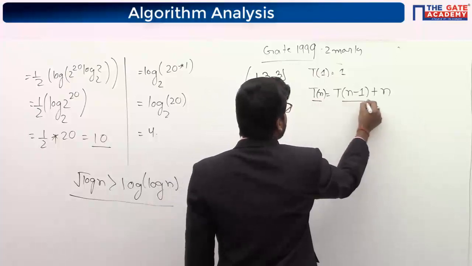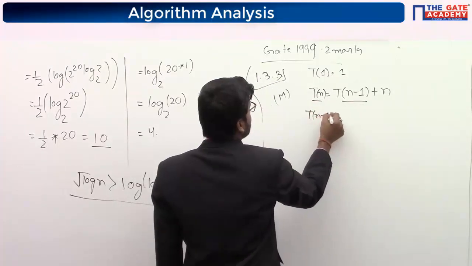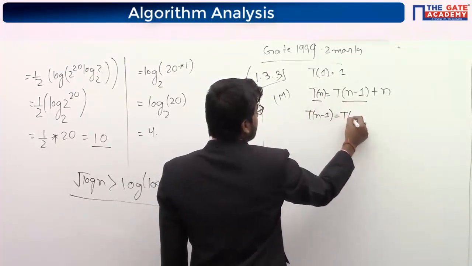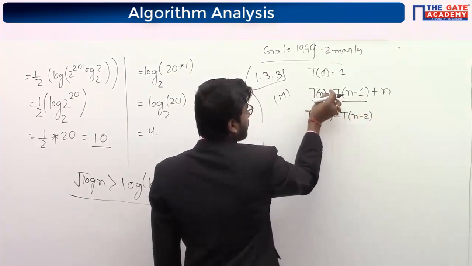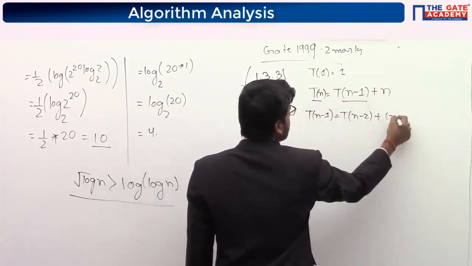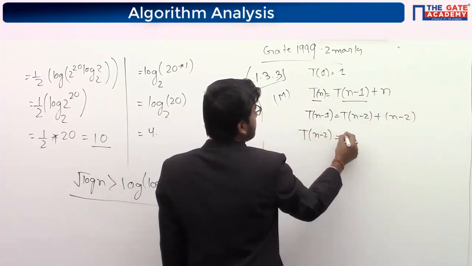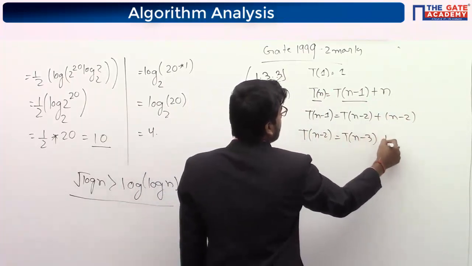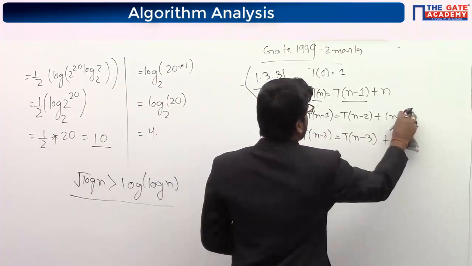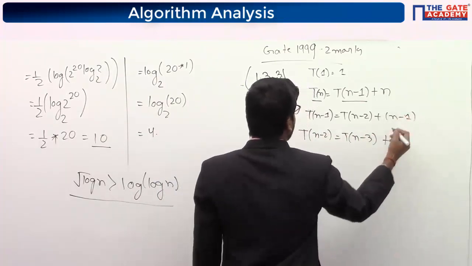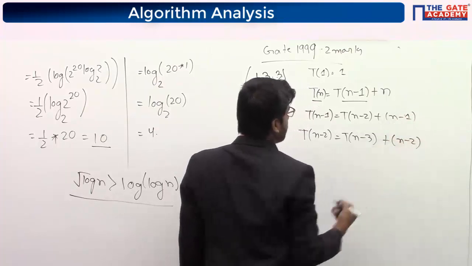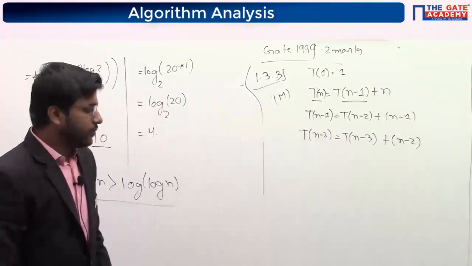See, Tn is like this, so Tn minus 1 is 1 less, n minus 2, then whatever is here you have to write there, so it is n minus 2. So Tn minus 2 is Tn minus 3 plus n minus 1 plus n minus 2, like this. So like this we have to substitute.